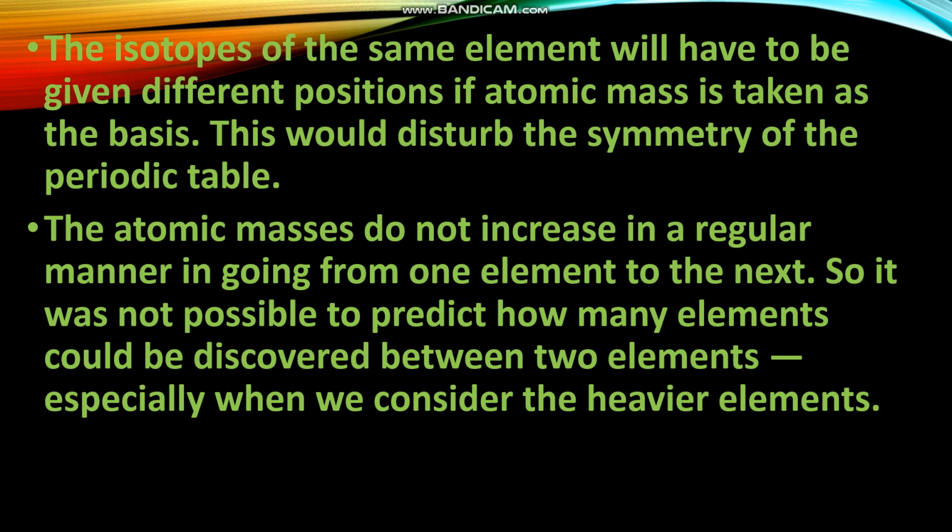Next point is that we have already seen that while classifying the elements in his periodic table, Mendeleev left some gaps in between some elements.